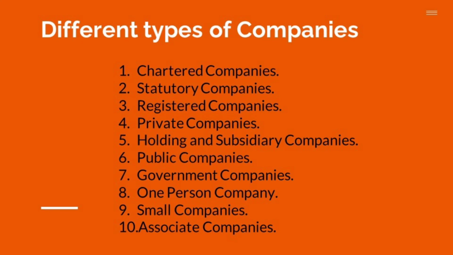So if you remove the four restrictive clauses contained in a private company, that company becomes a public company. Very simple. If you want to know whether a company is a private company or a public company, we have to take the articles of association. If the four restrictive clauses are there, it is known as a private company. If you remove these four restrictive clauses, it is known as a public company. This is the basic difference between a public company and a private company.